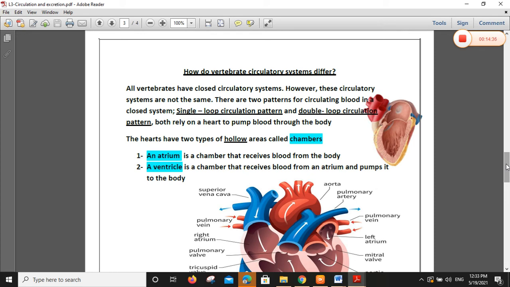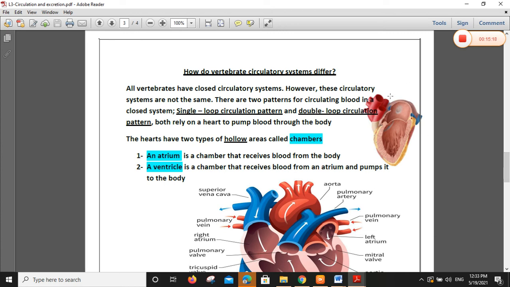Inside the circulatory system of the vertebrate, we have two patterns for circulating blood in the closed system. We have single loop circulation, one trip, one circle. This is what I mean by single loop circulation. And I have double loop circulation, true double loop circulation for mammals like me and you. So we have two patterns for circulating blood inside the closed system: the single loop circulation pattern and the double loop circulation.